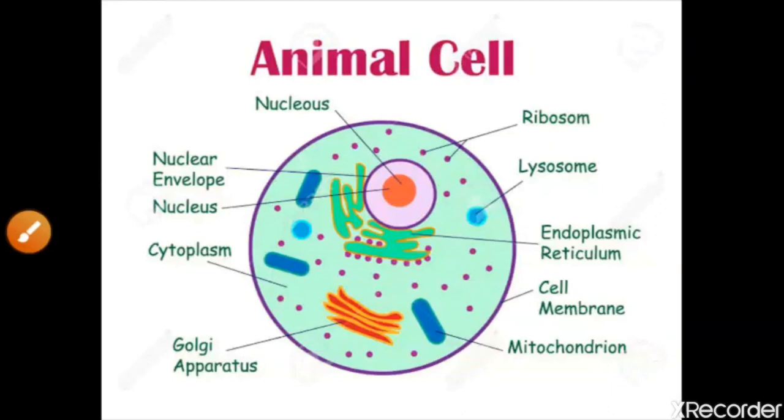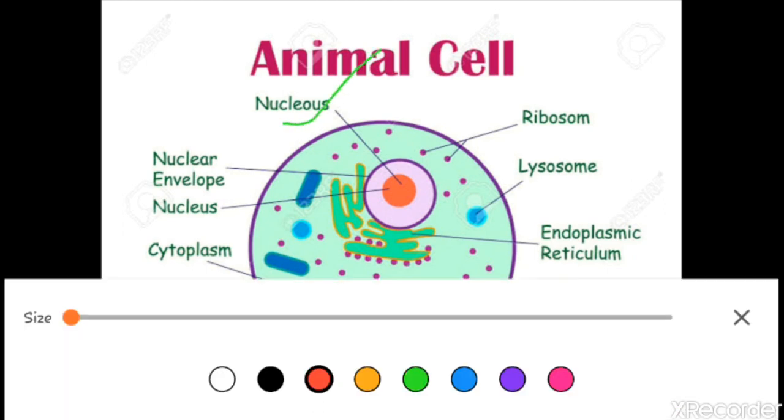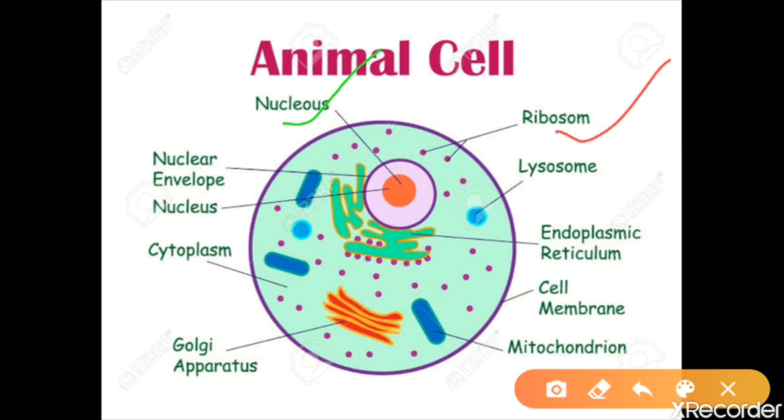So here we are having the structure of animal cell. If we see the previous videos, we have completed a lot of parts. We have completed the nucleus, the ribosome, the endoplasmic reticulum, the cell membrane, and the mitochondria.